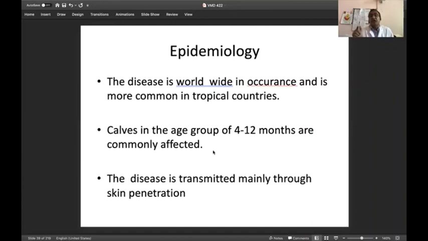And in severe irritation, animals show anxiety, animals show pain, and start stamping their feet, and we think something has bitten the animal. So stamping of the feet is a very, very important clinical sign for diagnosis of these parasites.